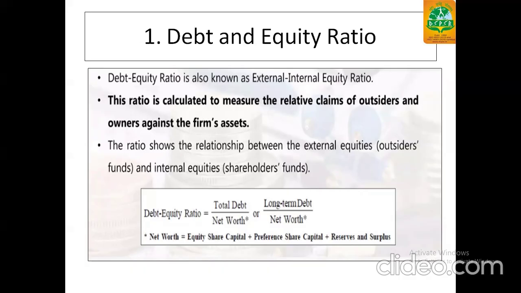This ratio shows the relationship between external equities, that is, outsiders' funds, and internal equities, that is, shareholders' funds. We can further differentiate our formula as total debt upon net worth, or you can say equity. Net worth includes equity share capital plus preference share capital plus reserves and surplus. Or we can say our formula is long-term debt upon net worth, or long-term debt on net equity.